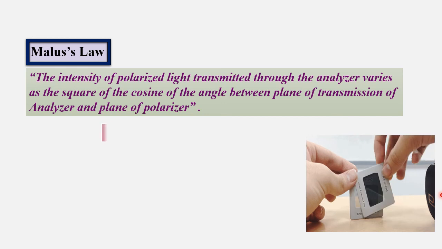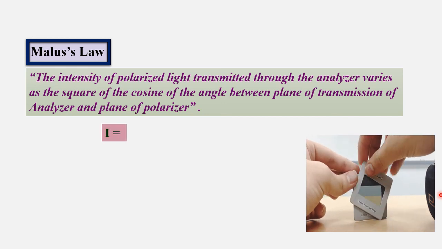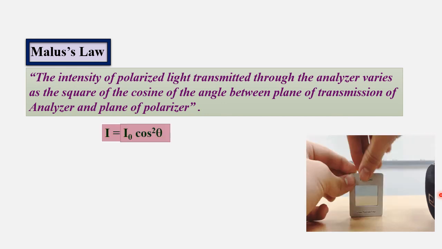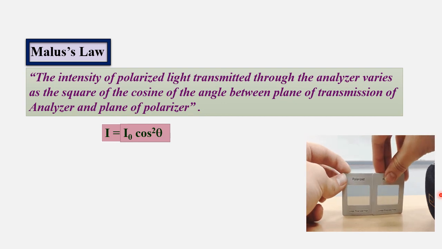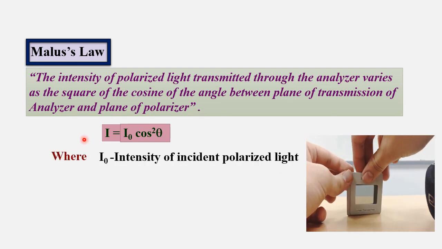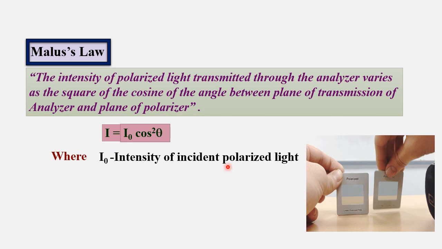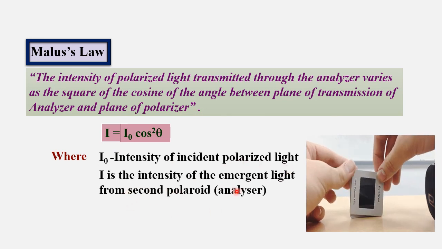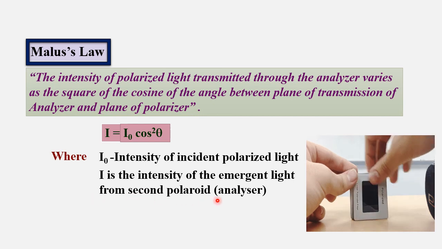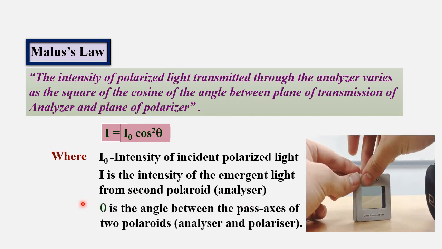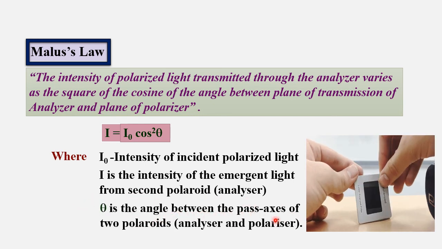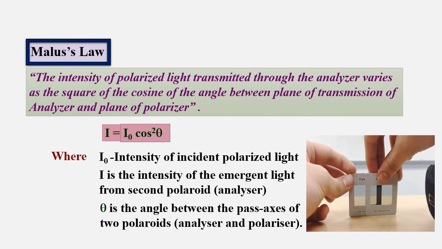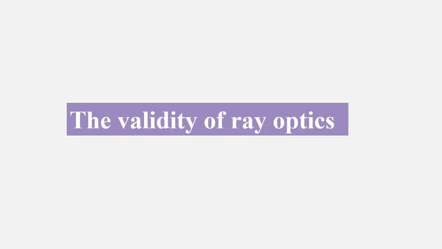This is given by the equation I is equal to I naught cos square theta, where I naught is the intensity of incident polarized light, I is the intensity of the emergent light from the second polaroid or analyzer, and theta is the angle between the pass axes of the analyzer and polarizer.